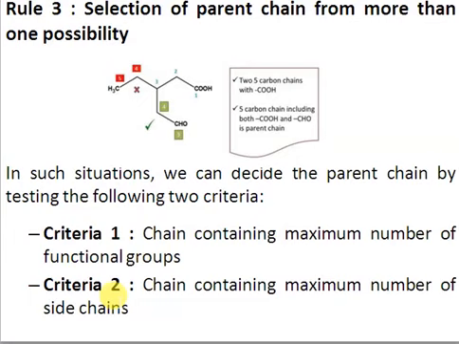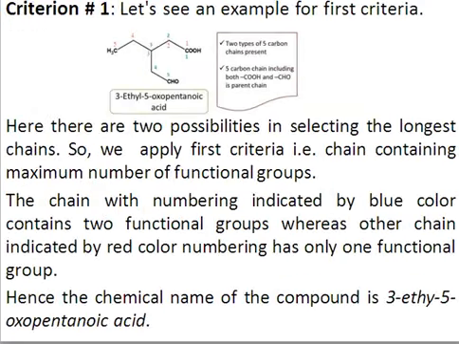Alright, so there are basically 2 criteria if you have to study systematically. Number 1, the first criterion is that the chain containing the maximum number of functional groups must be considered, which we have just discussed. And second, the chain having the maximum number of side chains must be selected, right? So in this example, we have chosen the chain with the maximum number of functional groups, and let's see this criterion, right?